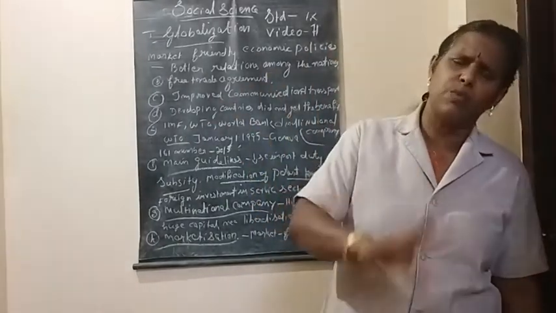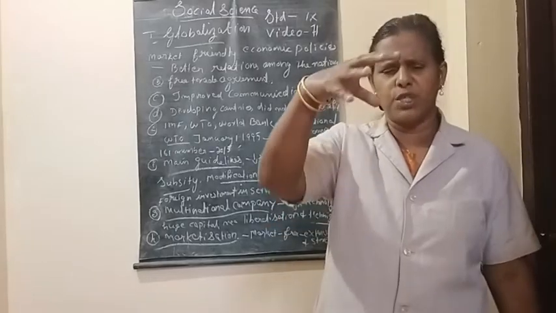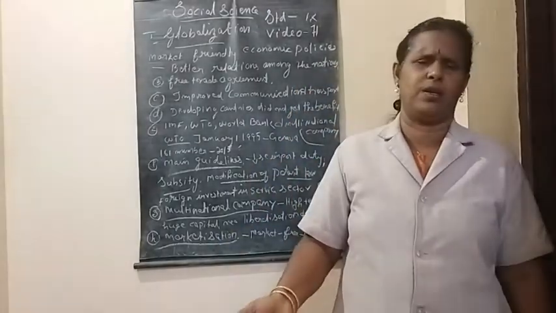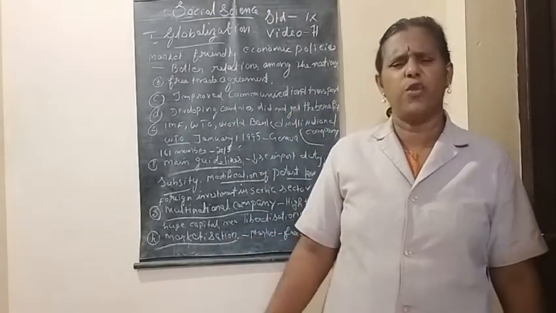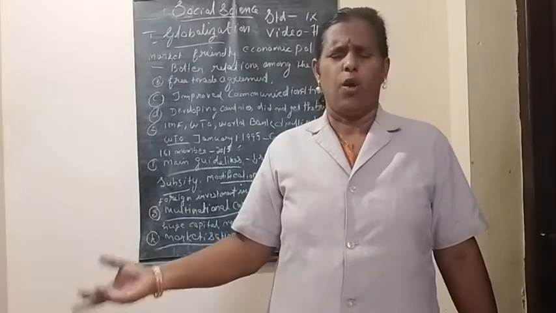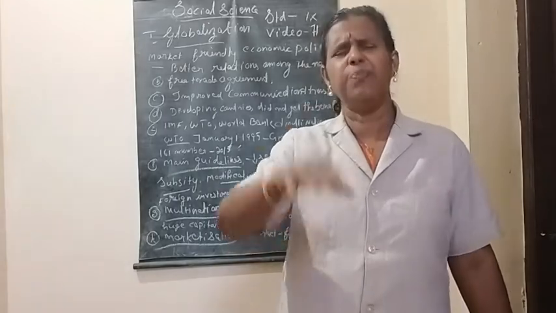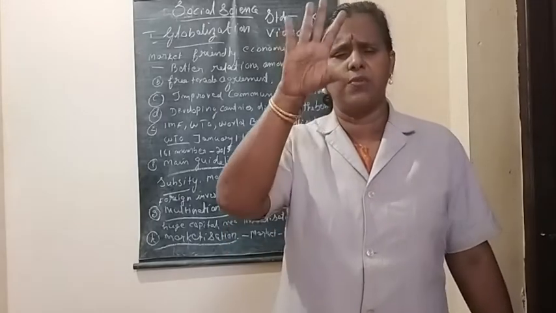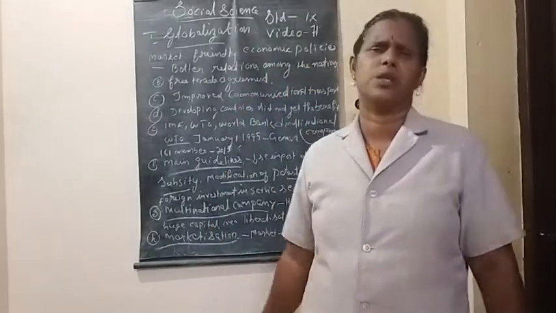In communication also, they brought some changes. Computers, internet, mobile phones, etc. began to be used very widely. It really increased the communication facilities of the people. I think it's clear now.